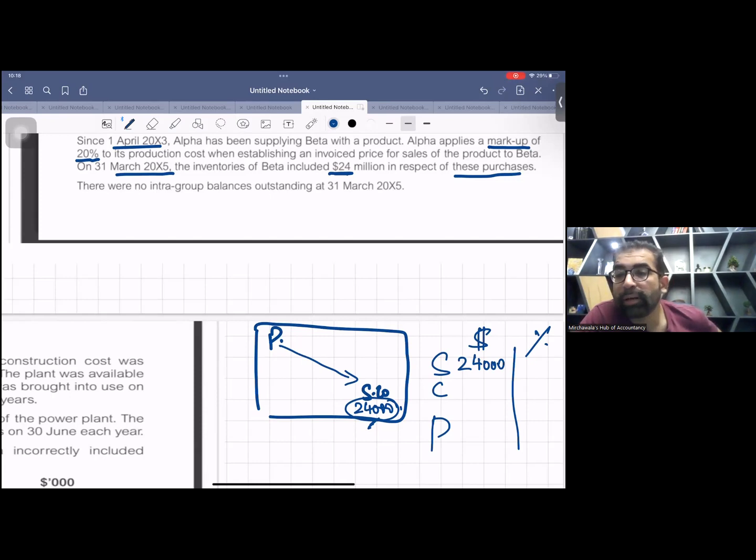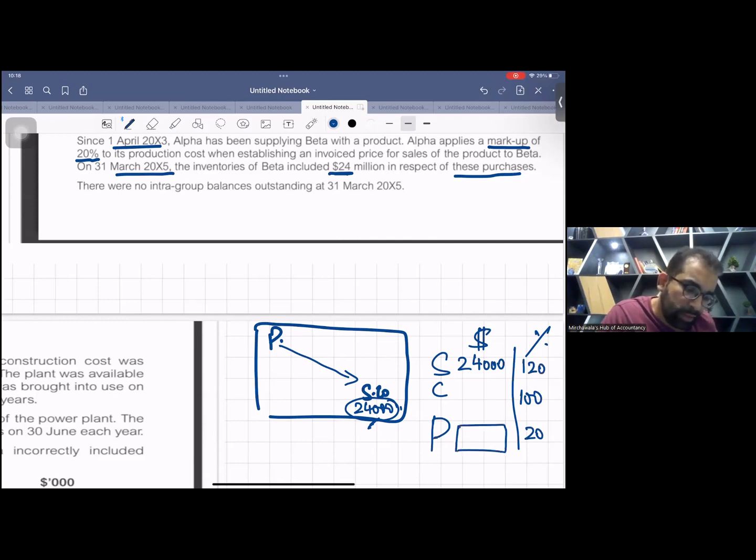Now you tell me, is it markup or margin? Parent company uses markup. So in markup, cost is always 100. This is 20, and this is 120. So you just shuffle it and calculate the profit. I think it's 4,000. Yes, it's 4,000.